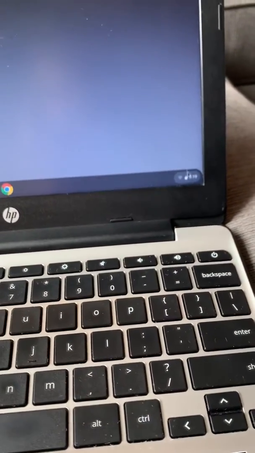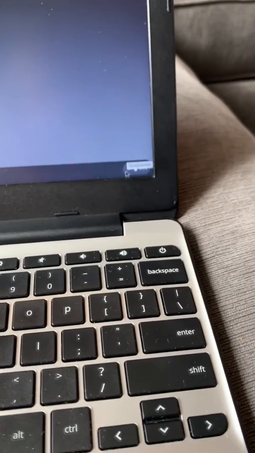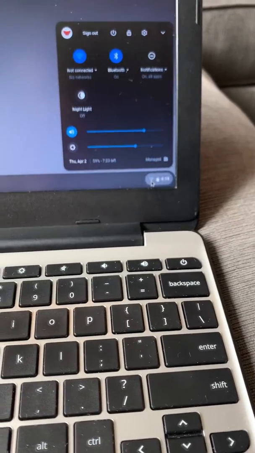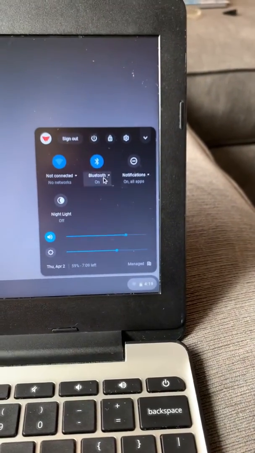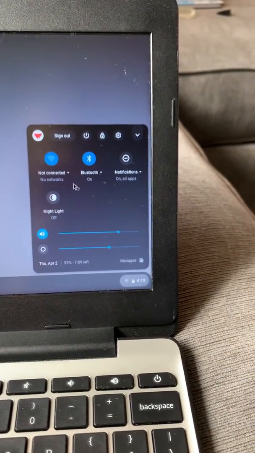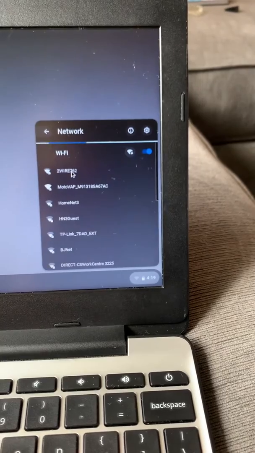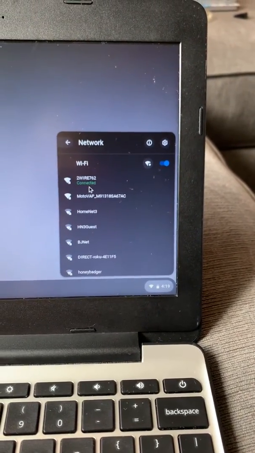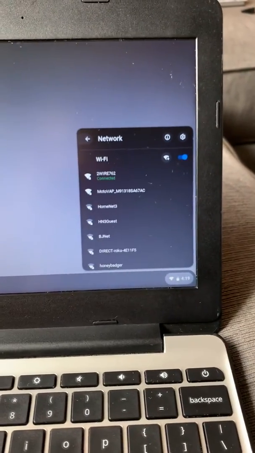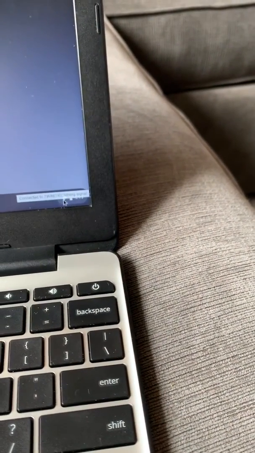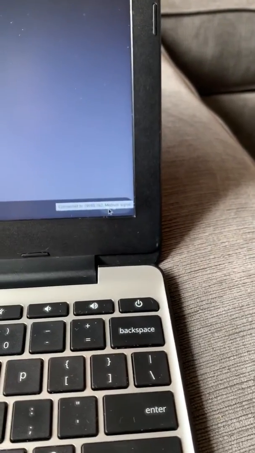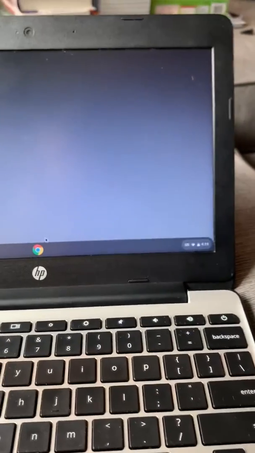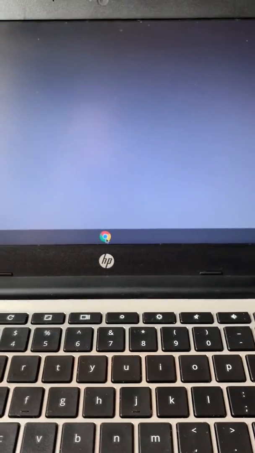Now my Chromebook disconnects from the internet every time I log out, so I'm not sure if the student Chromebooks do that or your personal one, but you'll come up here to where it says not connected, if that's the case, and you'll select your network. And sometimes I'm asked to put in the password, sometimes I'm not, so I guess since I just logged out, it's not making me. But see how it says connected in green, and it's also lit up down here. And then when I hover over that, it says connected to, and it shows me my network. Okay, so now that I'm in, I'll hit my Chromebook circle.